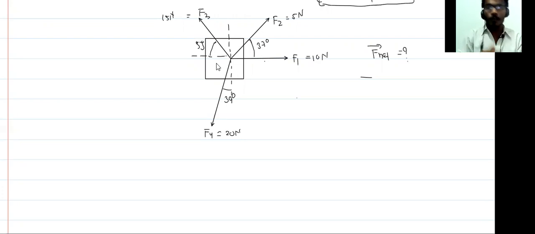So we approach another method, which is called component resolution. I am going to teach you how to resolve the components of forces. And what does component resolution mean?